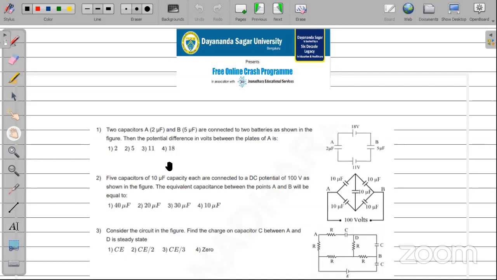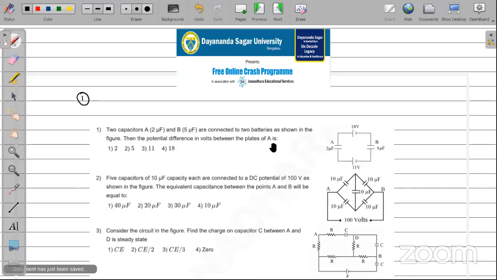Okay. Problem number 1. Two capacitors of 2 microfarad and 5 microfarad are connected to two batteries as shown in the figure. Then the potential difference in volts between the plates A, B is. Okay, this is a nice question.